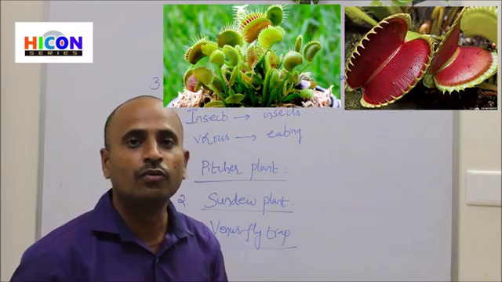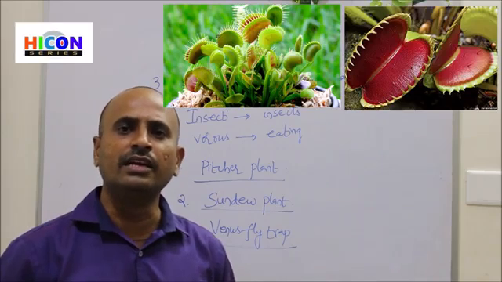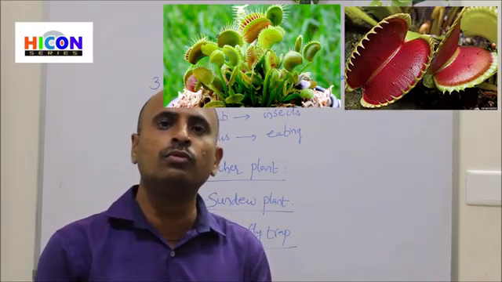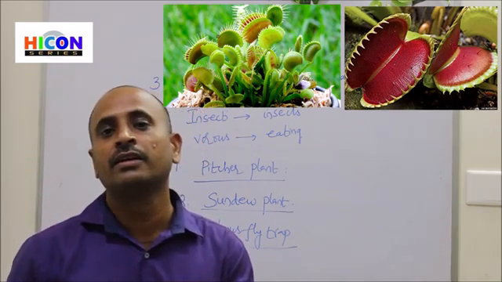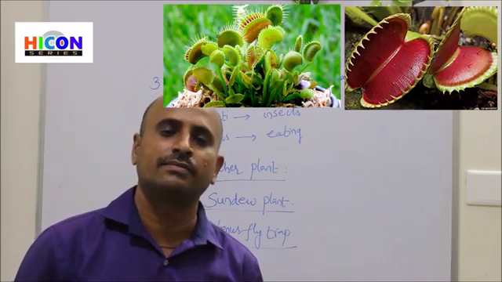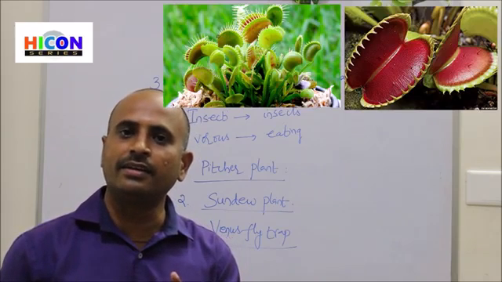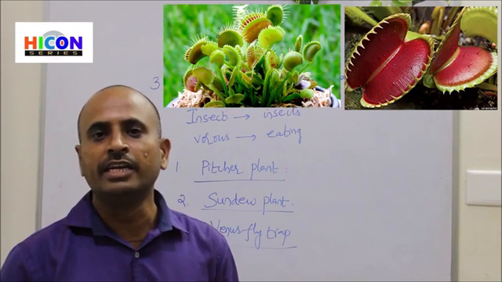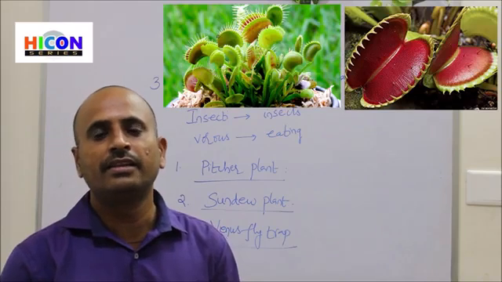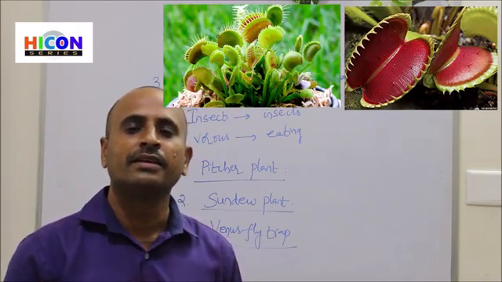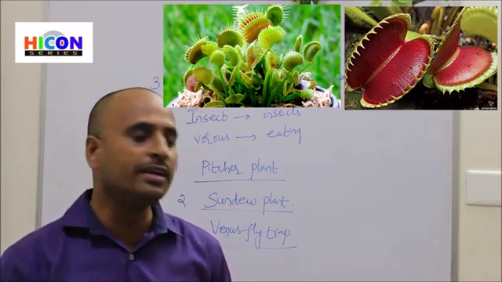So look at the picture. You are observing two blades. That means in these plants the leaves are modified into two blades. At the edge of each blade, you are observing spike-like structures. So when the insect enters the blades, it will snap shut, and the insect cannot come outside the blades. It will completely close on the insect, kill the insect and finally eat the insect.